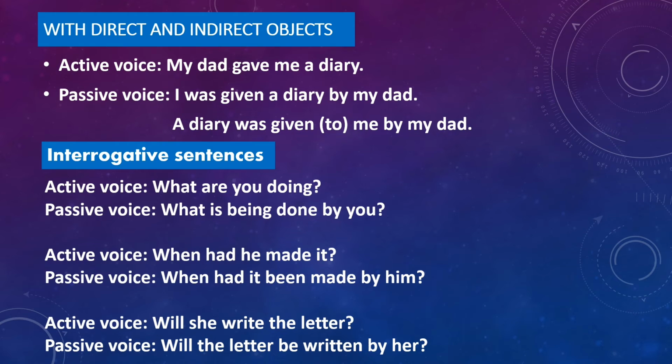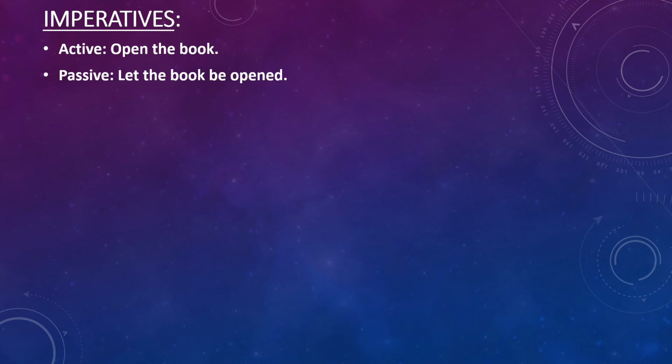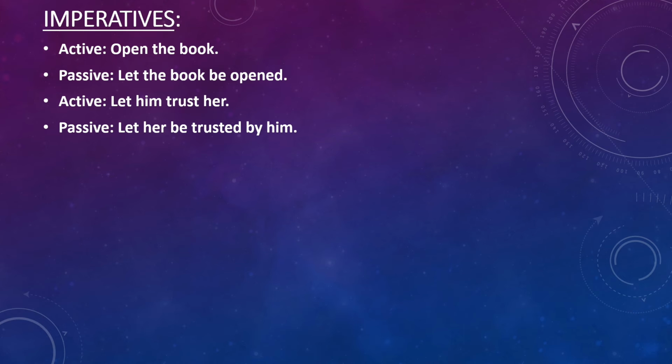Now let's move to imperative sentences. Imperatives are orders, requests and entreaties. Wishes, advice, suggestions also come under this section. Now the examples. Active voice: open the book. In the passive voice it becomes: let the book be opened.